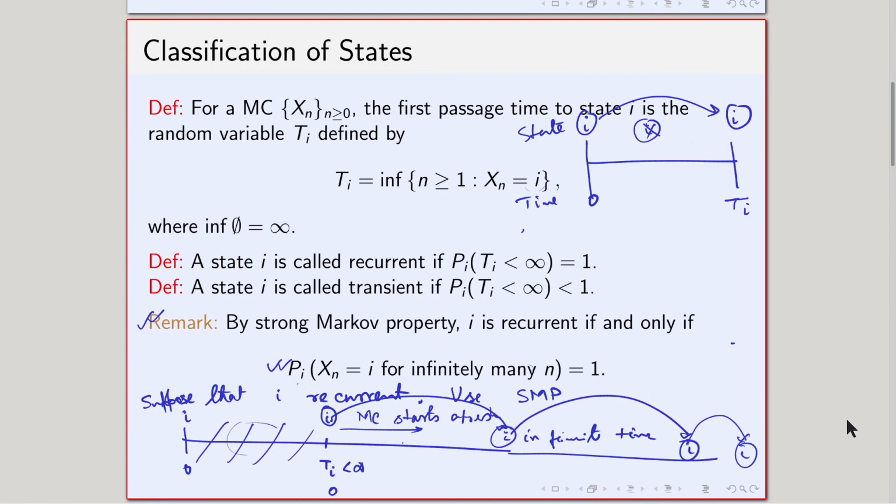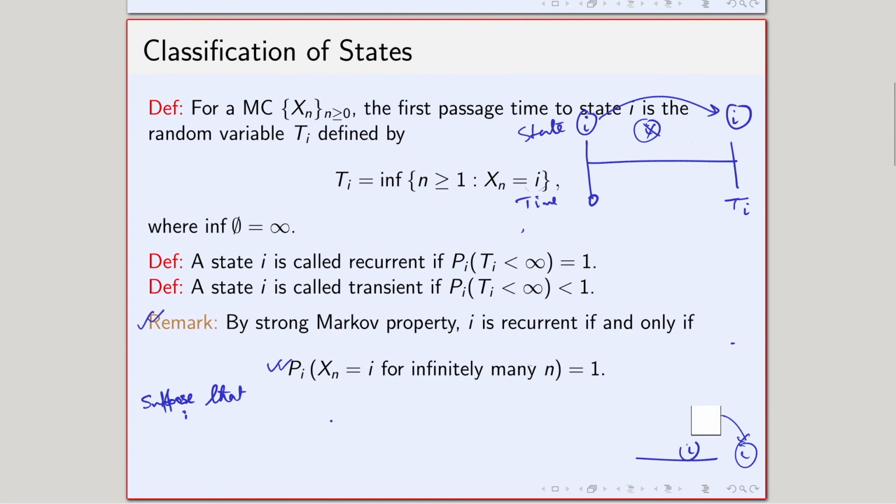Okay, now what about the reverse? Suppose that this statement holds true, and let us call it star. Suppose that star is true. What does this mean?